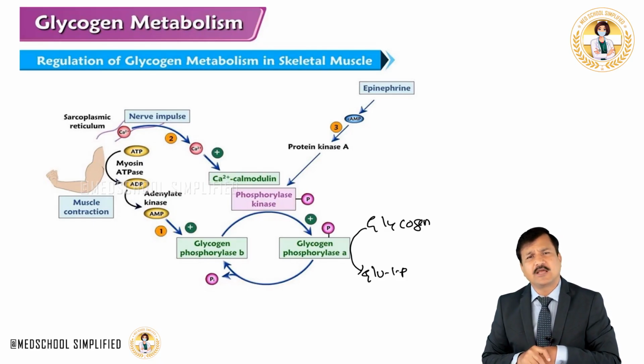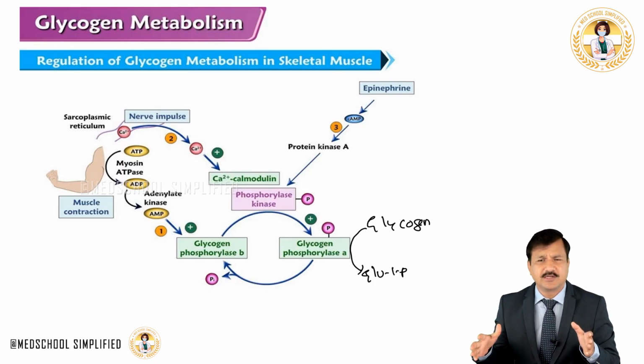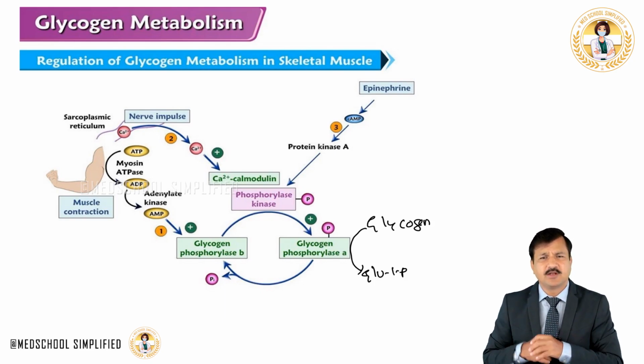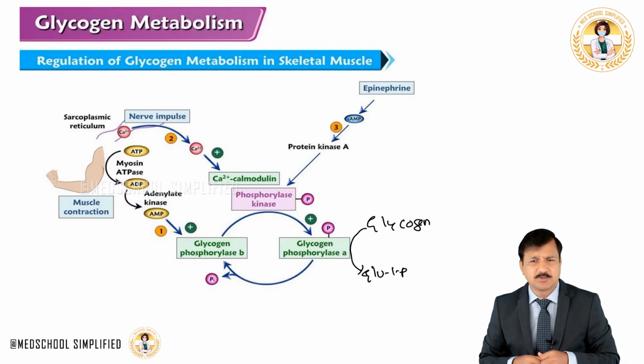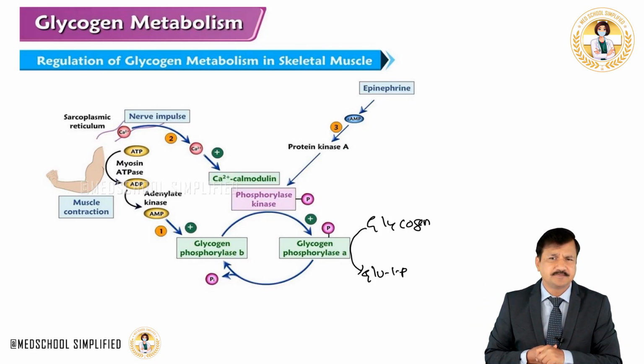What about glycogen synthesis? Whenever a person is in restful condition after meals, when the blood glucose is sufficiently available, glucose enters into the skeletal muscle through GLUT4 transporter, which is an insulin sensitive transporter expressed in response to insulin over the cell membrane.